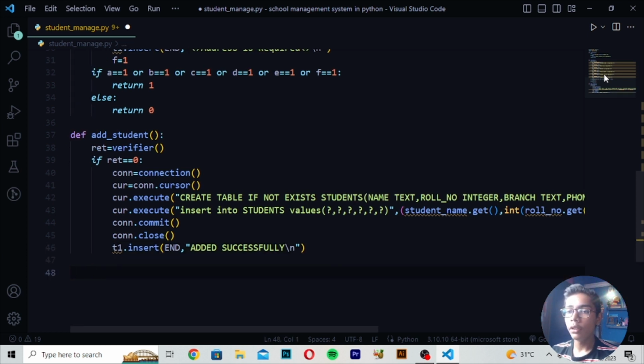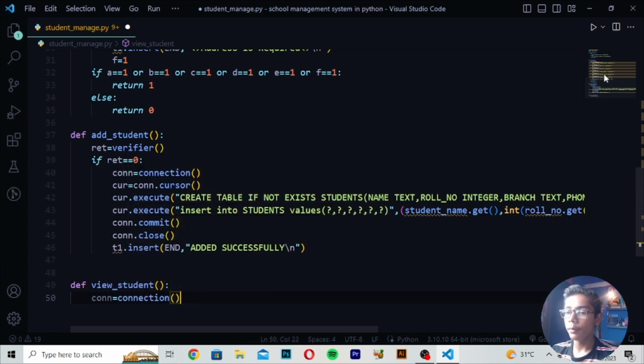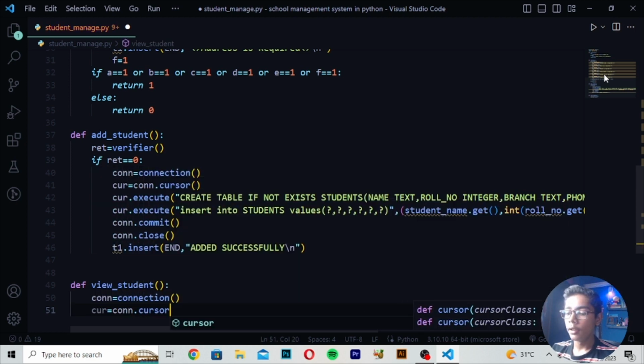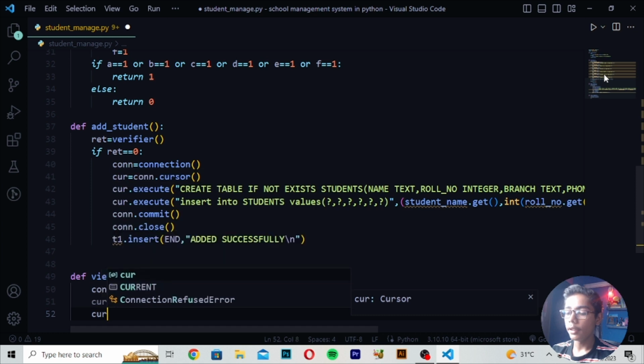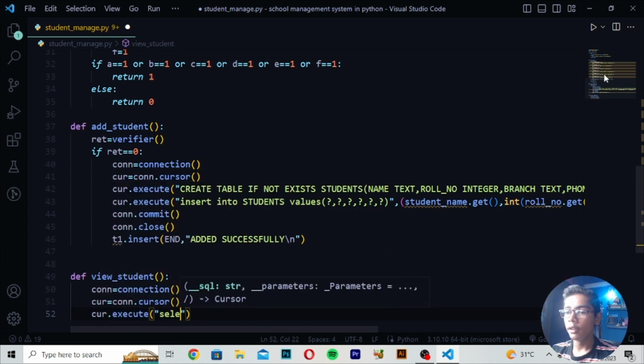After writing this value you have to move down, and write def view student. I will write view student, then make this bracket here. You have to write connect value connection, then move down, and write cursor is equal to connect dot cursor, make this bracket. Then I will write cursor execute, make this tag, and write select value from student.